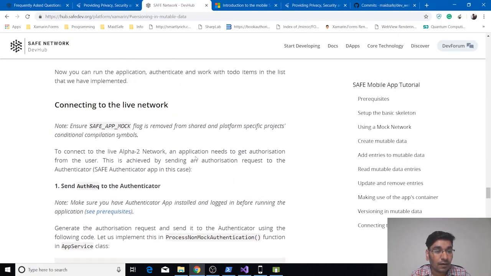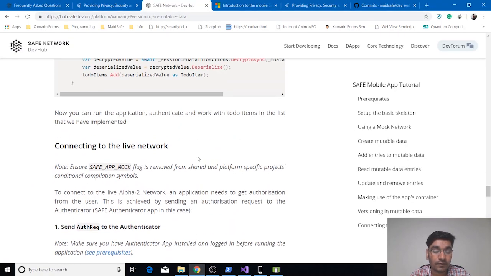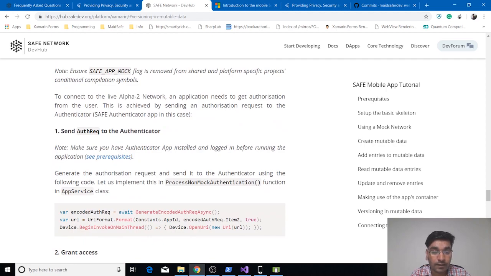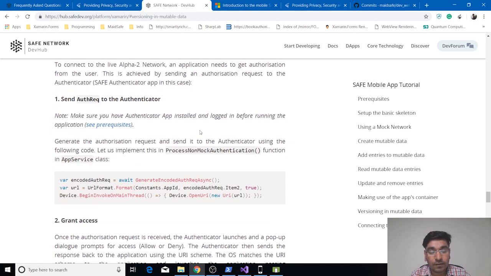Our next step will be connecting our application to the live network or test network. To do so, we will be removing our SafeApp mock flag. And another application we will be needing is Safe Authenticator. So Authenticator is a mobile application which you use to authenticate your other applications to enable those applications to communicate with the safe network. We will be installing our Safe Authenticator mobile application on Android and iOS both, and then we will be doing an IPC communication process.